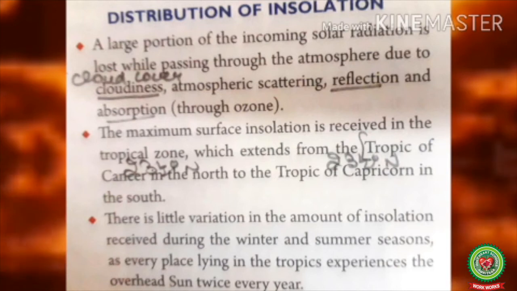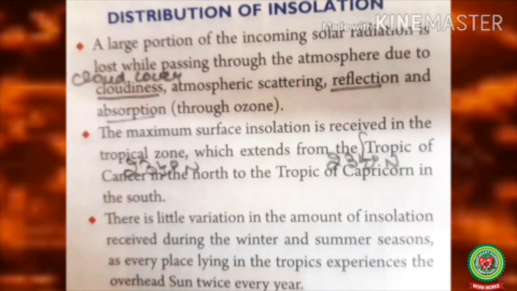A large portion of incoming solar radiation is lost while passing through the atmosphere due to cloudiness, atmospheric scattering, reflection and absorption through ozone. This I have already told in the heat budget. The maximum surface insolation is received in the tropical zone, that is from 1/2 degree north to south, which extends from Tropic of Cancer in the north to Tropic of Capricorn in the south.